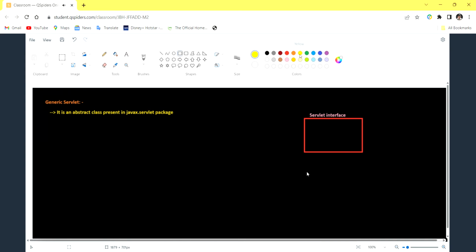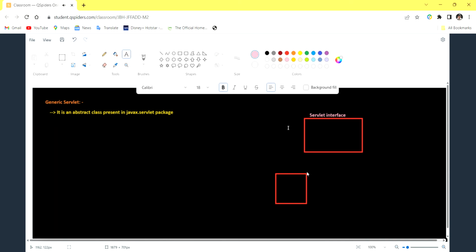Generally we used to create it like this. I'll use the same color. This is our first servlet class. I will write it as FirstServlet. This is our servlet class.